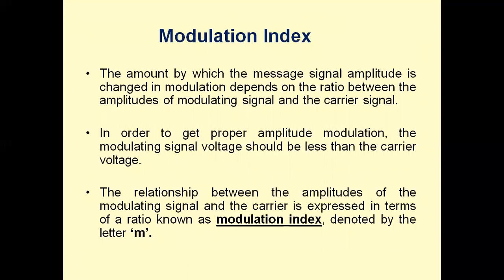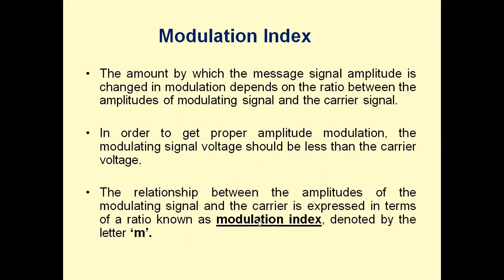That means the modulation index, which is the ratio of message signal amplitude to the carrier amplitude, M equals Vm by Vc. Vm should be less than Vc, and therefore the modulation index should always be less than 1. When it is equal to 1, it is called critical modulation, the maximum modulation.